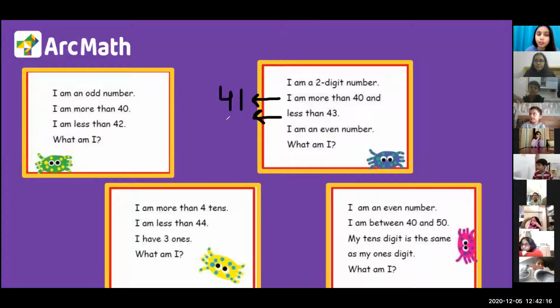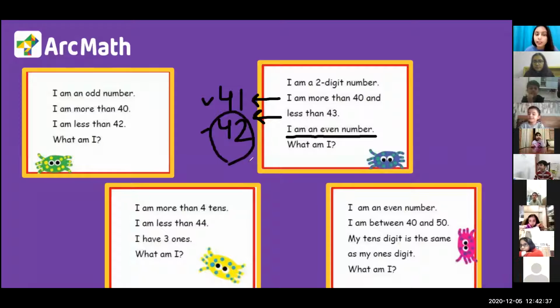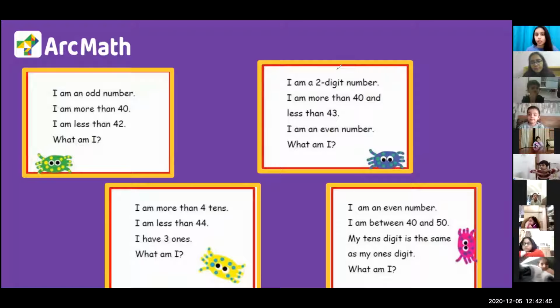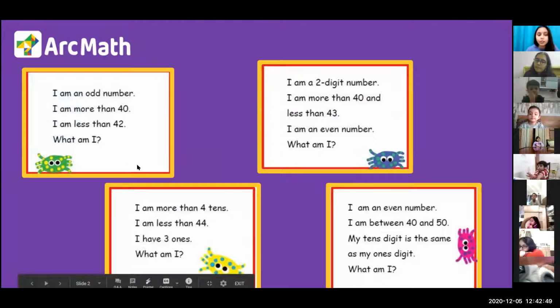So we can see we have two answers here. But after this there is one more condition, that it is an even number. So is 41 even or is 42 even? Which number is even? 42. 2 is even. That means 42 is the correct answer. Okay? Like this we have to solve it. We have to see all the conditions and then we have to find the answer. Okay? Let's move to the third one. Avyan, can you read this?